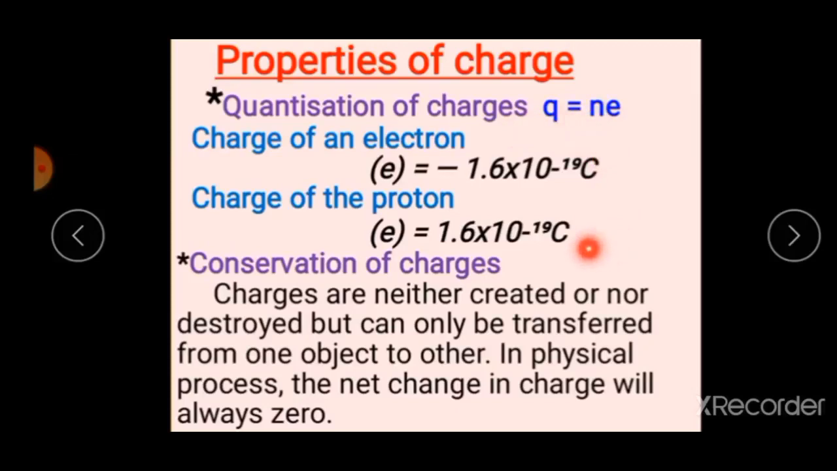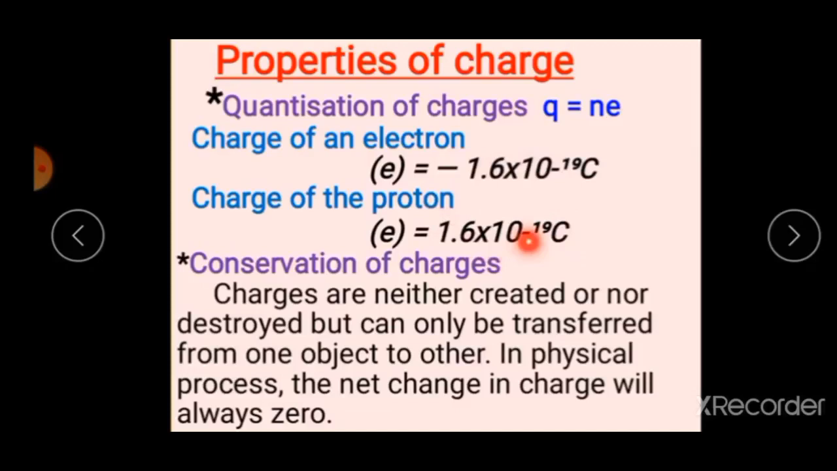Already you know that there are two kinds of charge, positive charge and negative charge. Positive charge means proton, negative charge means electron. So the charge of the electron is minus 1.6 into 10 to the power minus 19 coulomb, and the charge of the proton is plus 1.6 into 10 to the power minus 19 coulomb. Don't forget, this is a constant value. Are you clear? Okay.